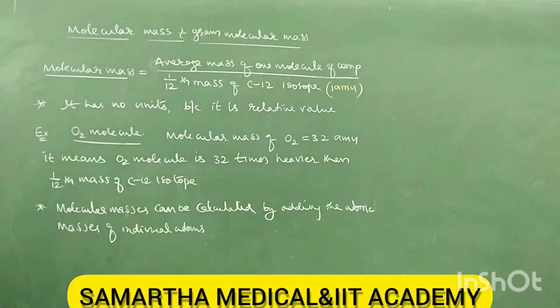So by adding the atomic masses of individual atoms, we get the molecular mass.